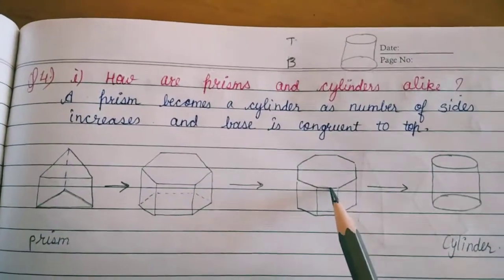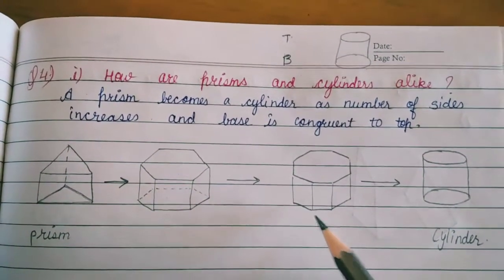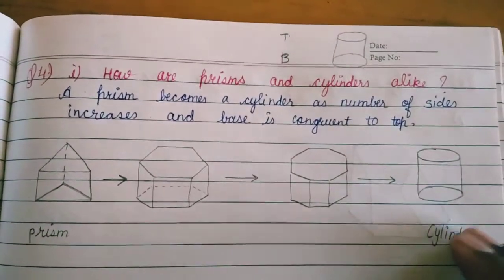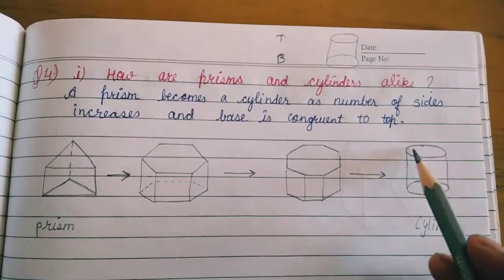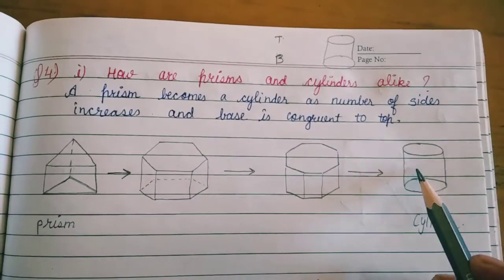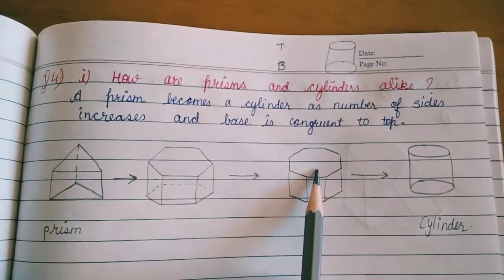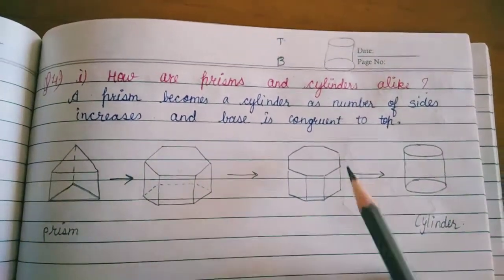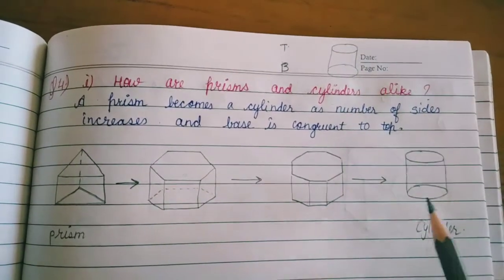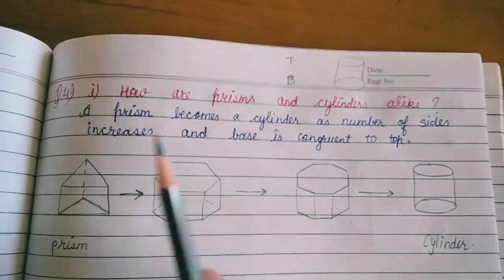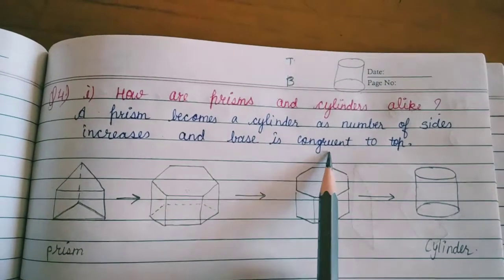When again we increase the number of sides from 6 to 8, and we continuously move the number of sides in increasing order, in one condition we will get the cylinder. From 3 we went to 6, from 6 we went to 8, and from 8 when we increase the number of sides on the top and the bottom of the figure, at some point we will get a cylinder. So that's why a prism becomes a cylinder as the number of sides increases and the base is congruent to the top.